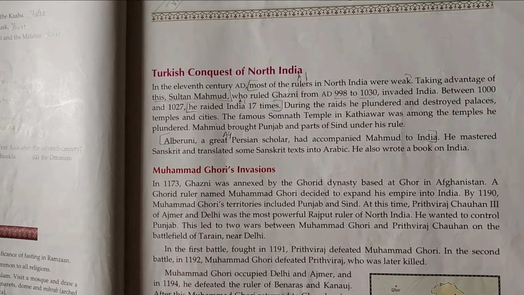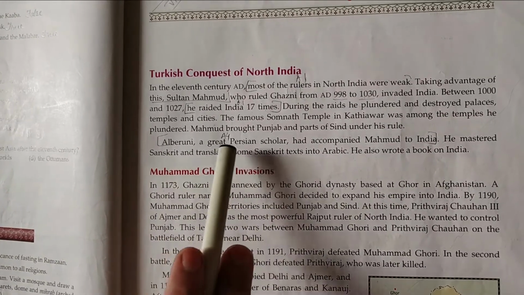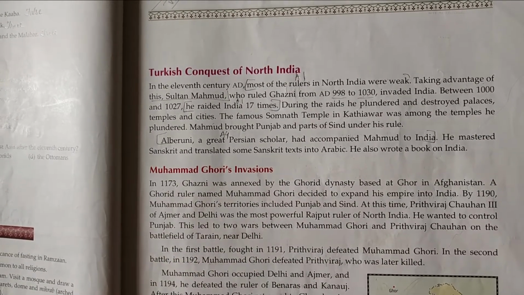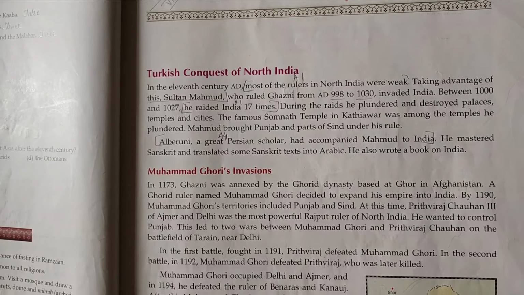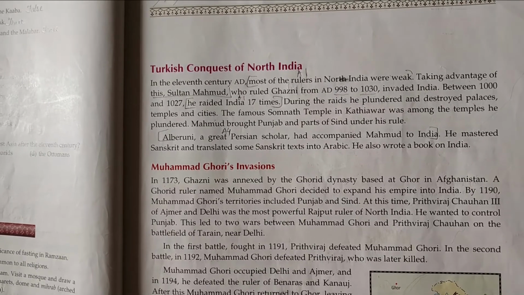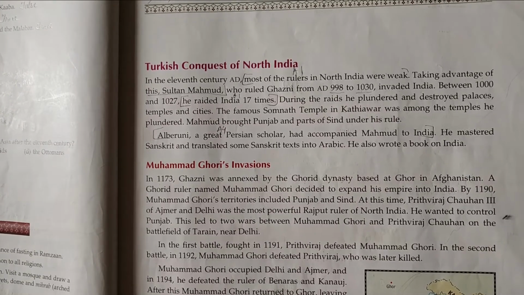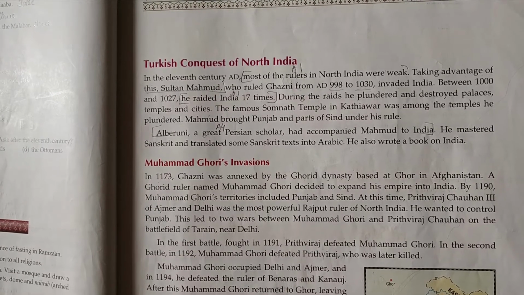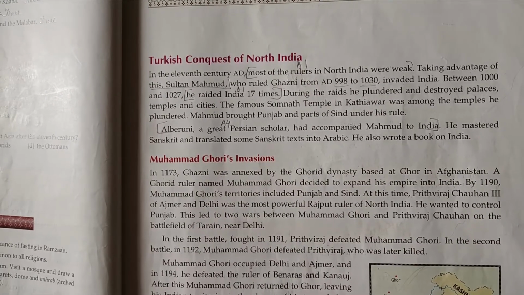Now children, who helped him in India? Al-Biruni, a great Persian scholar who had mastered Sanskrit and had also translated some Sanskrit texts into Arabic and even wrote a book on India. He accompanied Mahmud in India and helped him. So this was how Mahmud Ghazni invaded India, raided India and destroyed India. 17 times he raided.